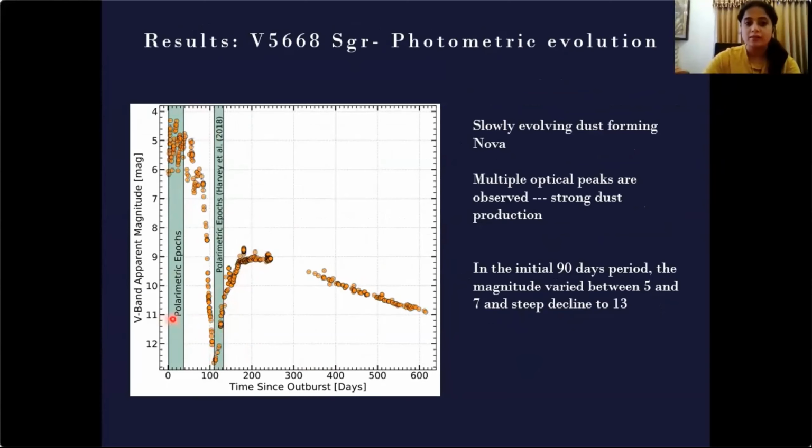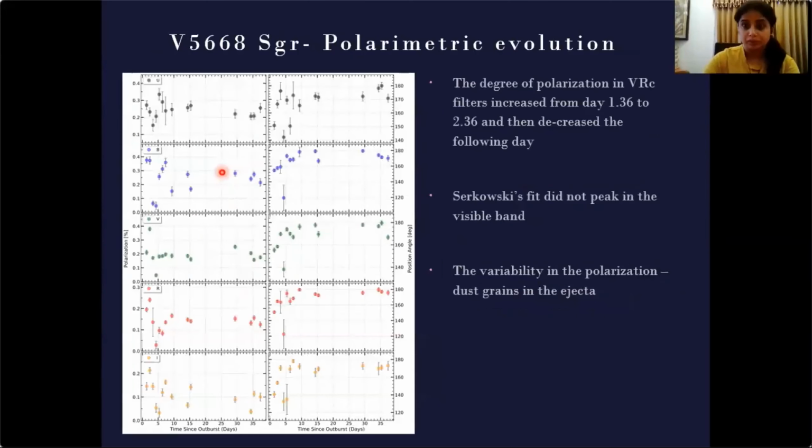This is our polarimetric epoch, and Harvey et al. also observed the polarization during this deep minimum phase. The maximum polarization they observed is around 1.6%, and they claim that it was due to the dust production.